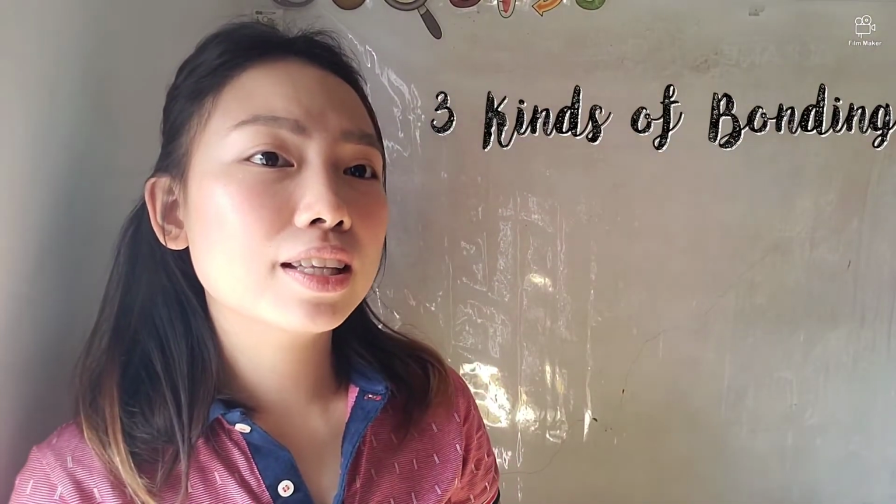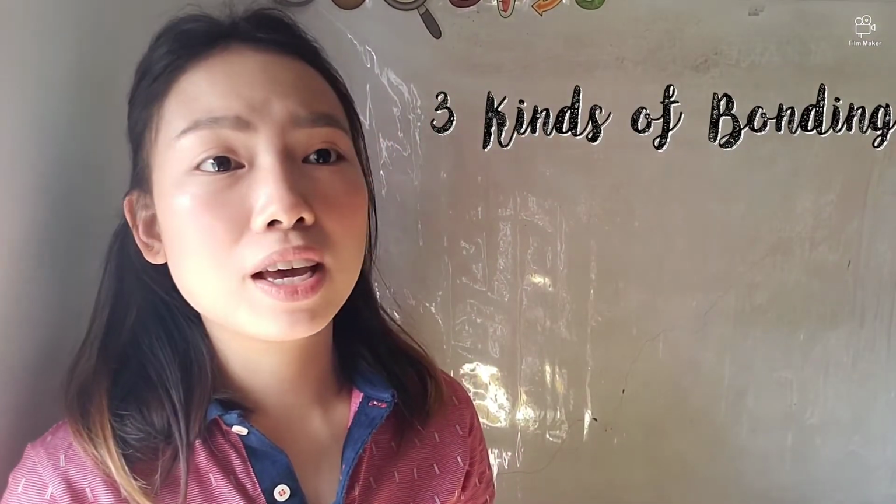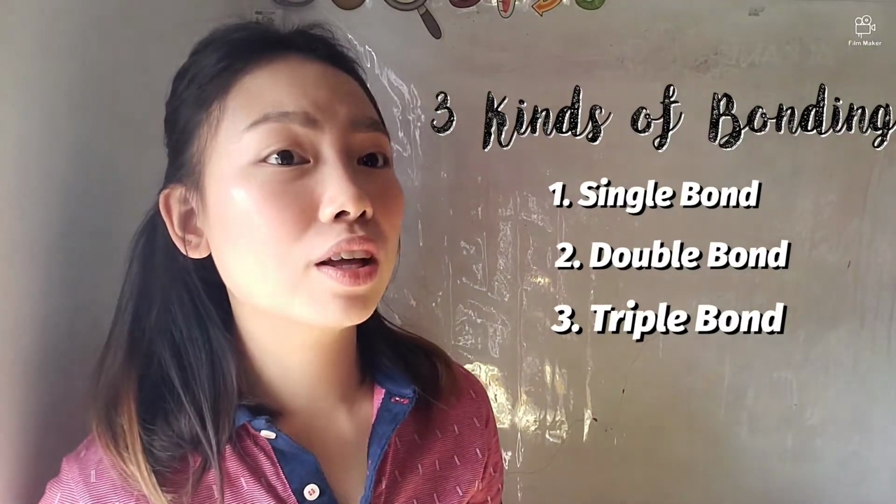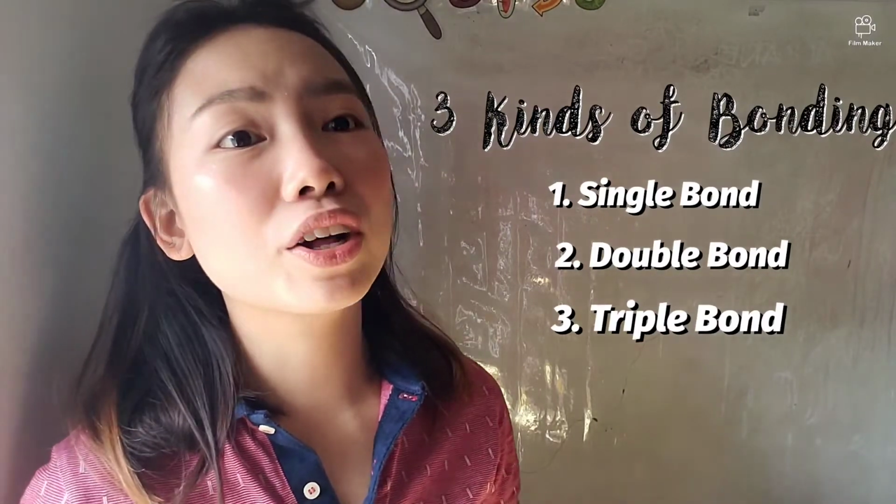Now, the bonding in the carbon can be single bonding, double bond, or even triple bond. Pwedeng isa, pwede dalawa, hanggang 3 bonding with carbon to carbon or other elements na nabanggit natin kanina.